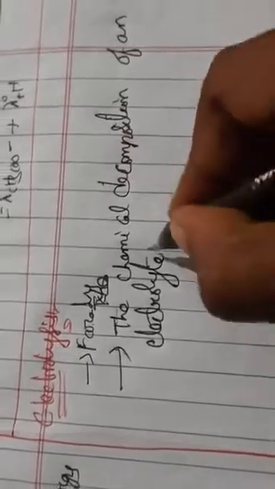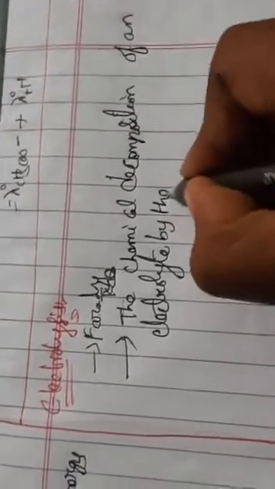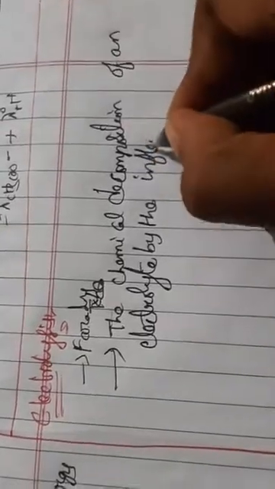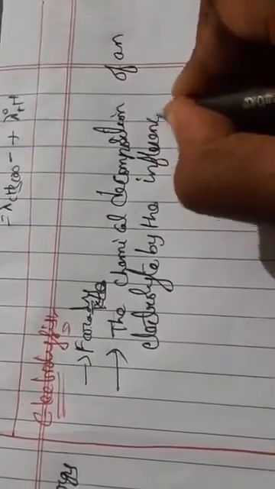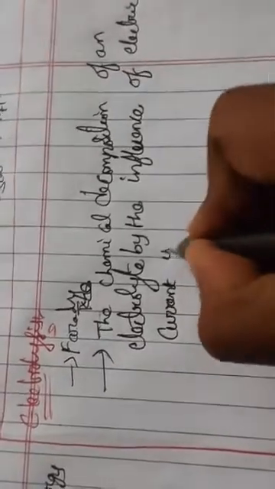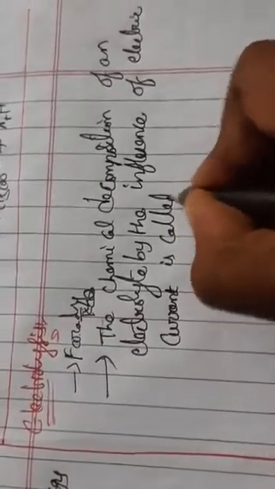by the influence of electric current is called electrolysis.